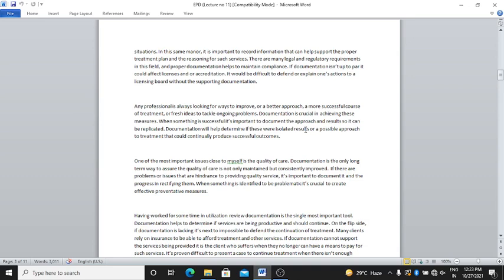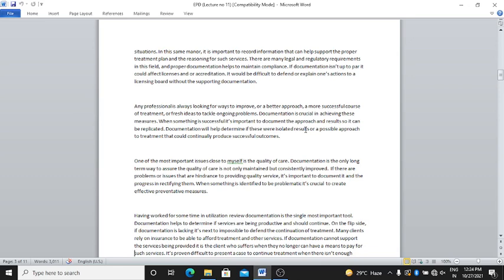One of the most important issues close to myself is the quality of care. Documentation is the only long-term way to assure the quality of care is not only maintained but consistently improved. If there are problems or issues that are a hindrance to providing quality service, it is important to document them and the progress in rectifying them.